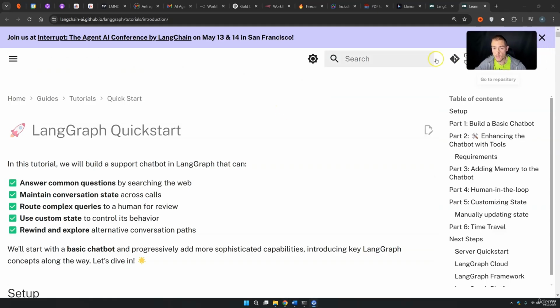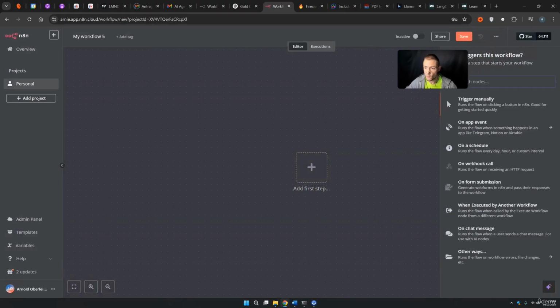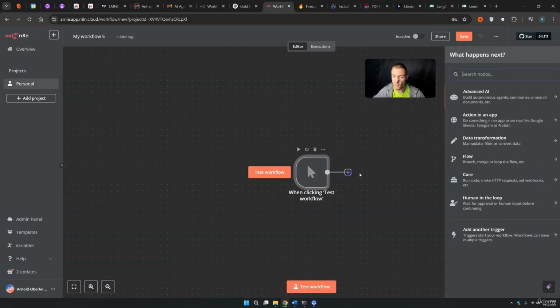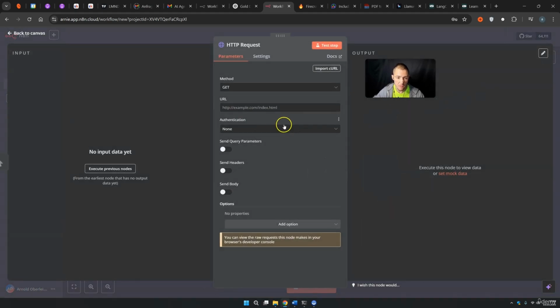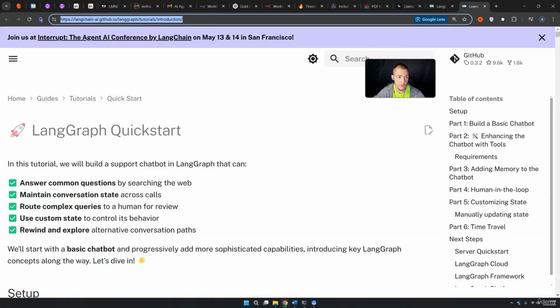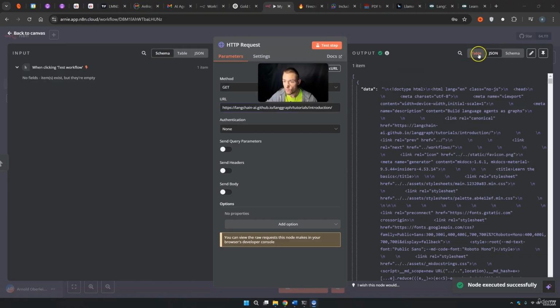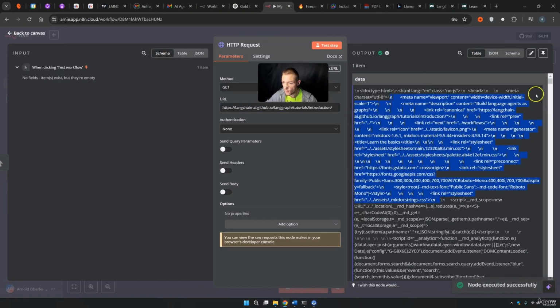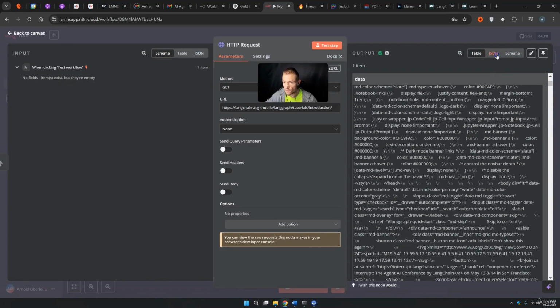If we simply come into n8n and press create new workflow, you can press plus, we use a manual trigger, then we press plus once again, we use an HTTP request node. Here we use GET as the request, then we need to use the URL, so we would simply copy this URL here. We come back, insert this URL, authentication is none, all of this works. If you press test step, right now in the table you see all the HTML code from this web page. And of course this is gigantic. This is a little bit of a mess.